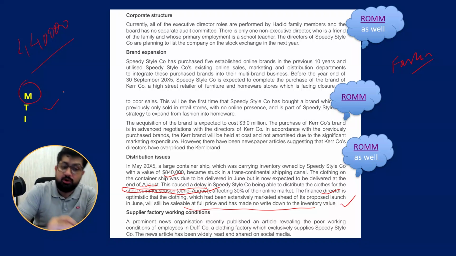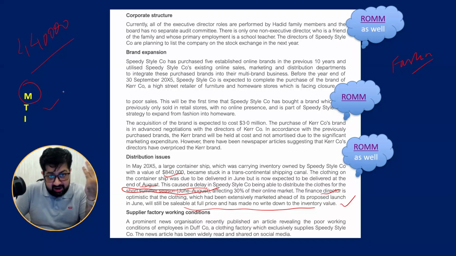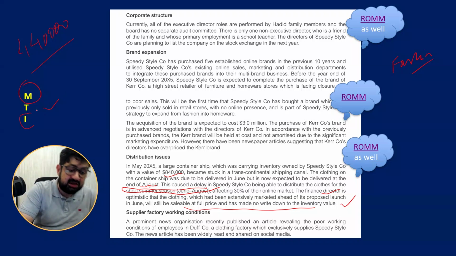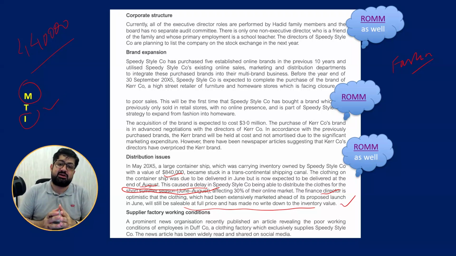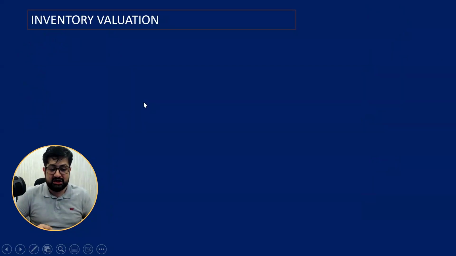So the treatment we are talking about is basically justifying this. They have held it at cost. Rather, it should be written down. Its NRV should be reassessed. So this is the point. And what is the impact if they have not done it? If they keep it at cost, inventory will be overstated. Let us read the answer to see how MTI is applied to this point. First of all, materiality.